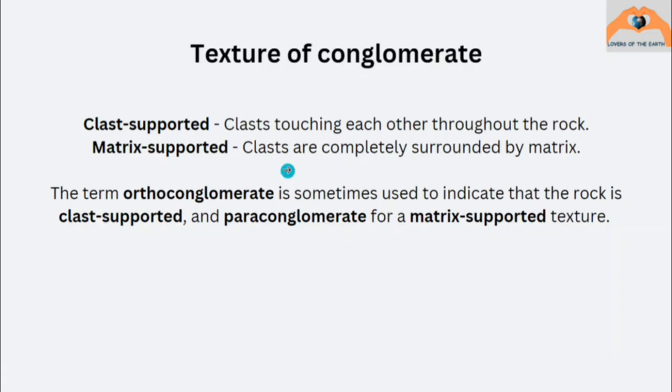Next, we have the clast supported and the matrix supported conglomerate. In clast supported, we'll see clasts are touching each other throughout the rock. But if it is matrix supported, then the clasts will be completely surrounded by matrix. Fine particles we can see completely surrounding the clasts. Now another term for clast supported is orthoconglomerate, and another term for matrix supported is paraconglomerate.